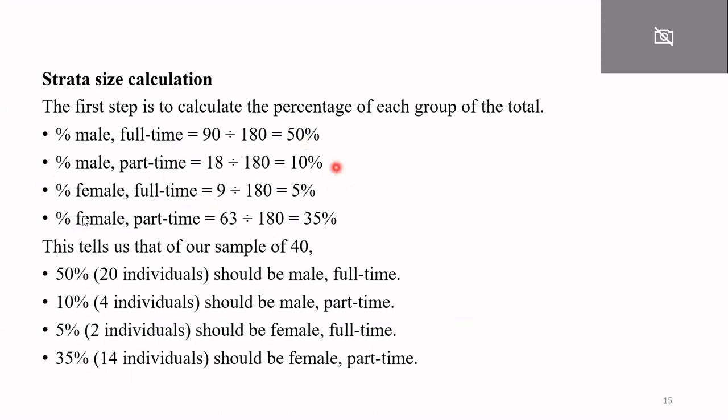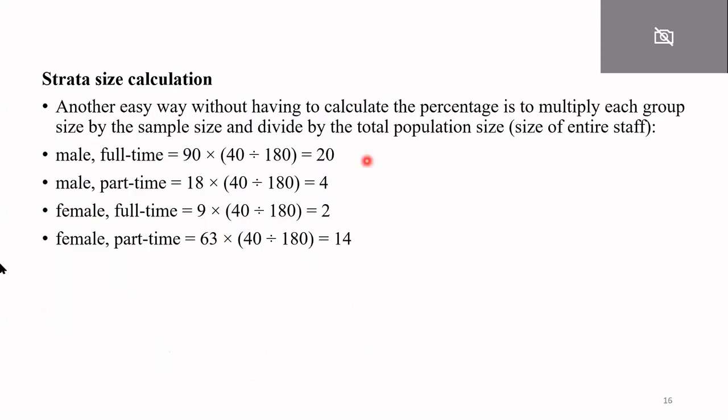50% male in part-time is 10%, female percentage who are working in full-time is 5%, and the female percentage who are working in part-time is 35%. So we have to collect our sample of 40. So 50% of 40 is 20 individuals should be male in full-time. Similarly, 4 individuals or 10% should be male in part-time. 5%, that is 2 individuals should be female in full-time, and 35%, that is 14 individuals should be female in part-time. So how will you calculate?